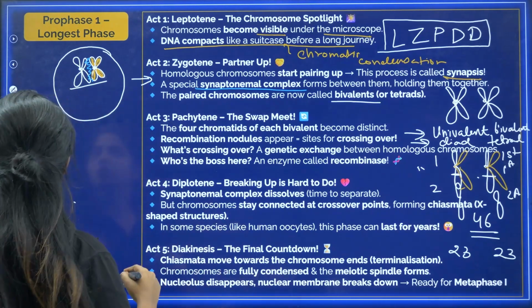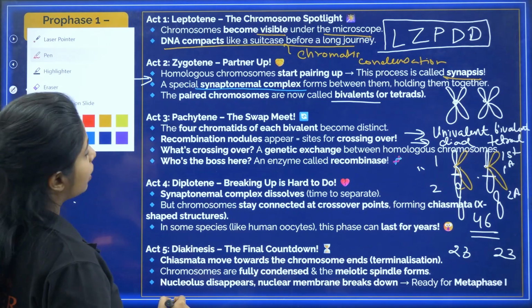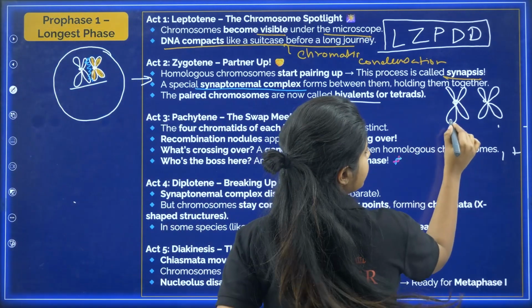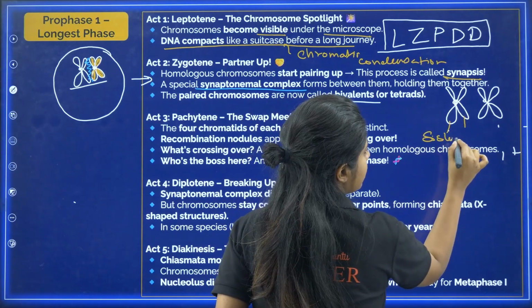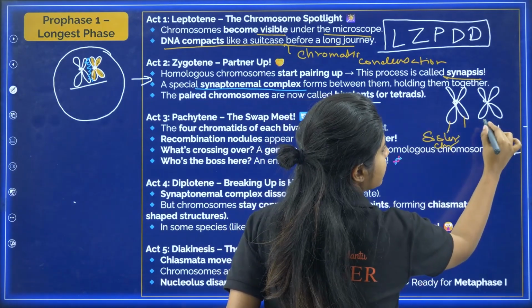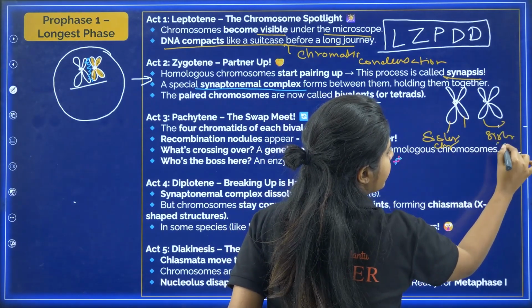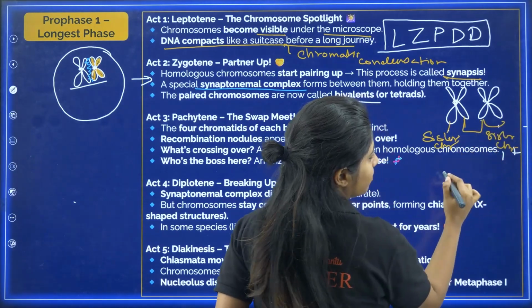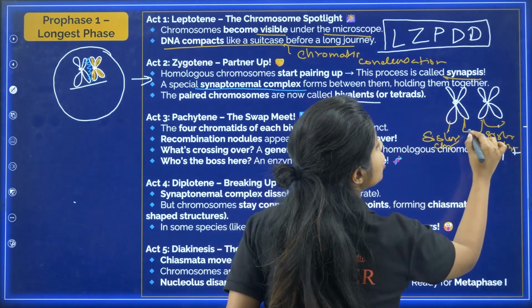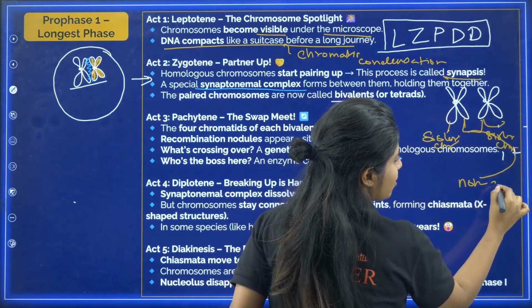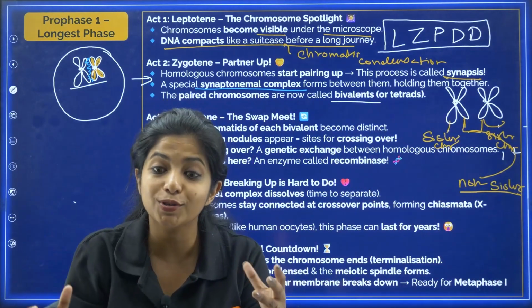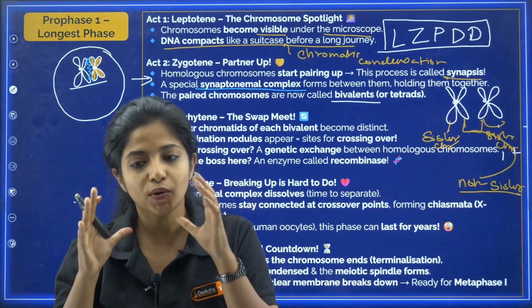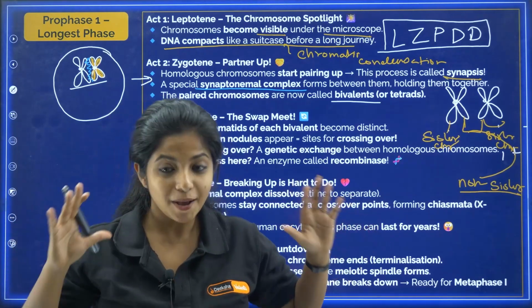But before getting into that, I want to tell you one more very important thing. These two chromatids that you have over here, aren't they sister chromatids? They are sister chromatids. What about them? They also are sister chromatids. Now when you talk about both of them, what about both of them? They are non-sister chromatids. They are not sister, right? They are non-sister chromatids, but of what? Homologous chromosomes. Got it? Please remember that term.